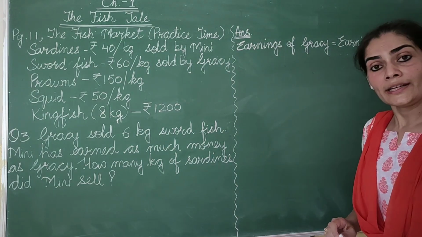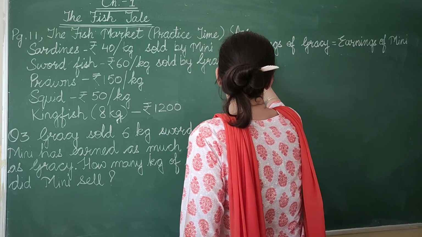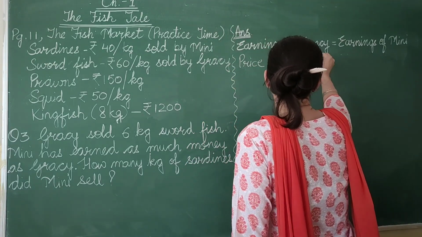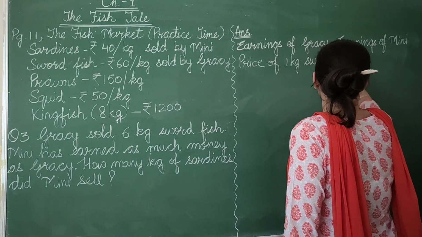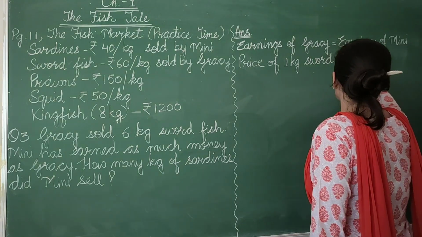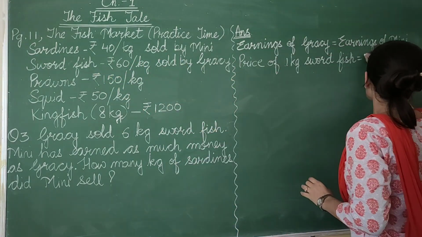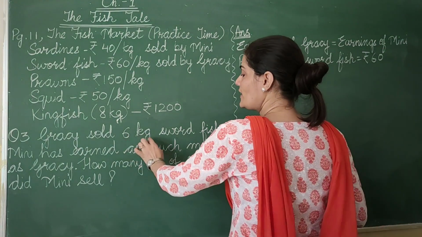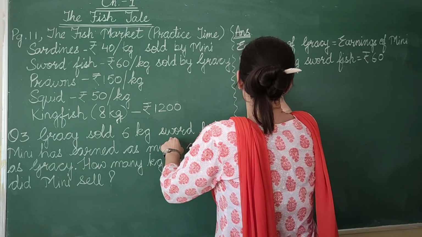And how can we find the earnings of Gracie? Price of 1 kg swordfish. So what is Gracie selling? She is selling swordfish. And we know the price of 1 kg of swordfish is rupees 60. And how many kgs has she sold? She has sold 6 kg.